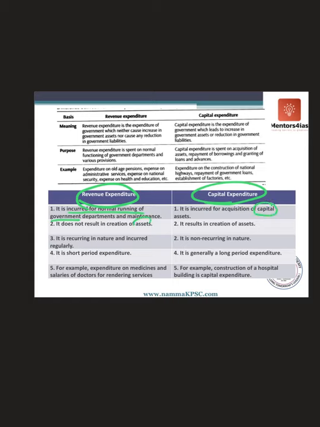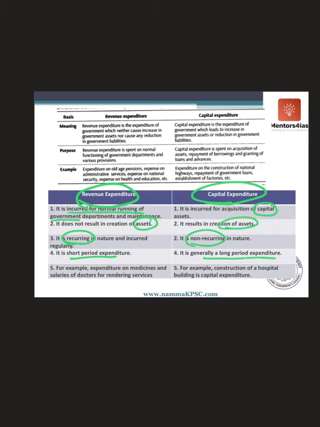Revenue expenditure does not create any asset, whereas capital expenditure creates an asset. Revenue expenditure is recurring in nature, it keeps happening. You have to keep paying salaries, you have to keep paying pensions, you have to keep giving subsidies. So it is recurring in nature, whereas capital expenditure is non-recurring in nature. And revenue expenditure is short period expenditure, whereas capital expenditure is long period expenditure.